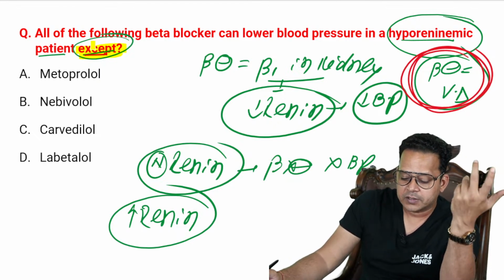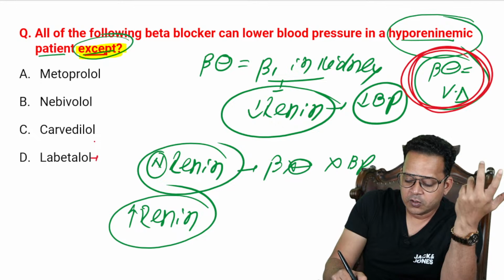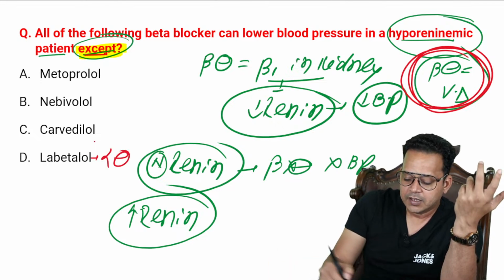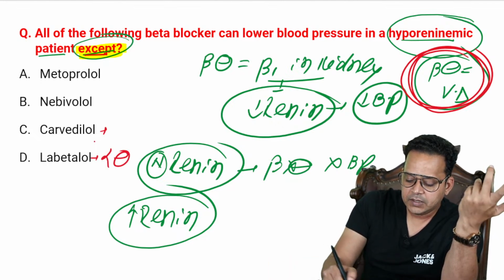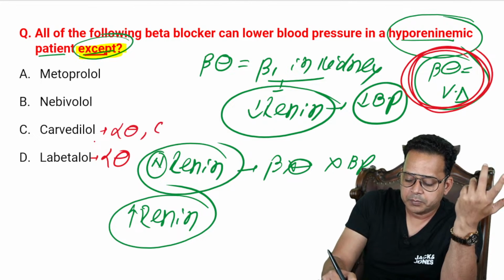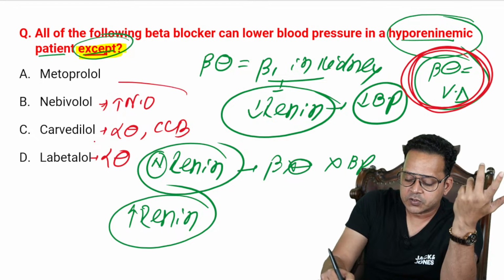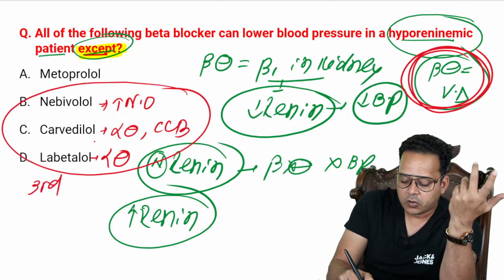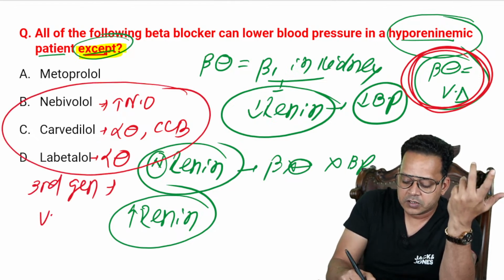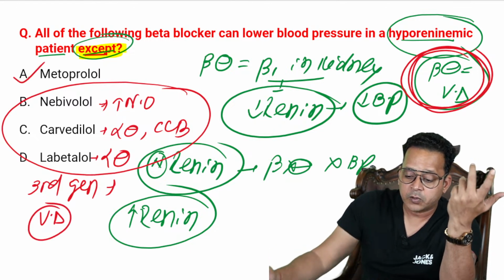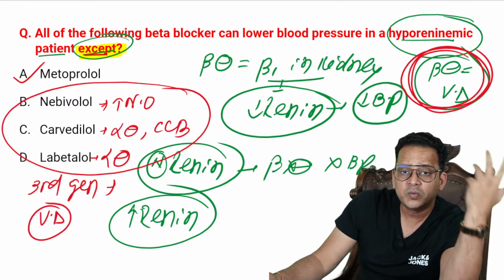Labetalol is an alpha blocker. Carvedilol is also an alpha blocker plus calcium channel blocker. Nebivolol increases nitric oxide. So these are all third generation beta blockers which are vasodilators. So answer is metoprolol. Answer is metoprolol, guys.